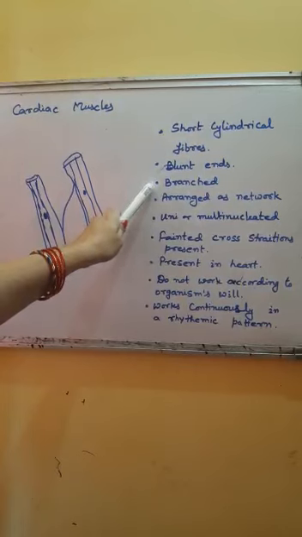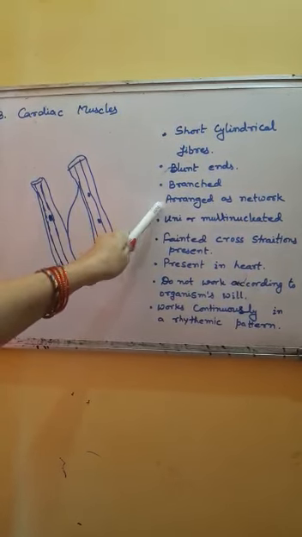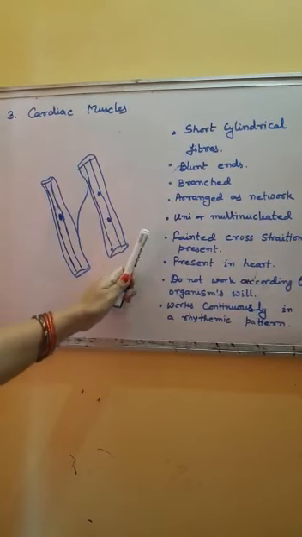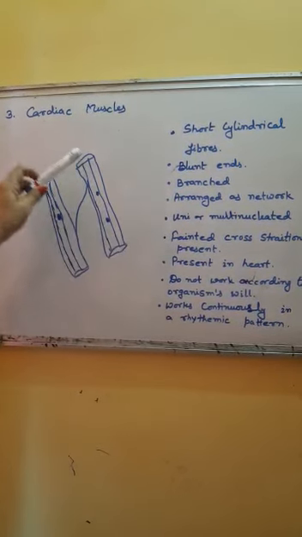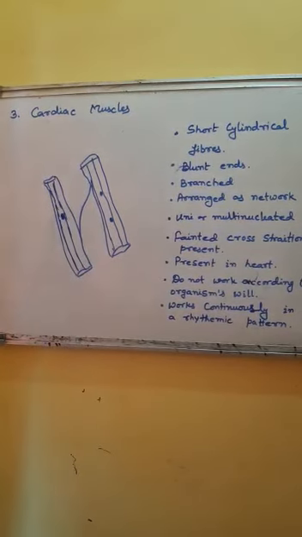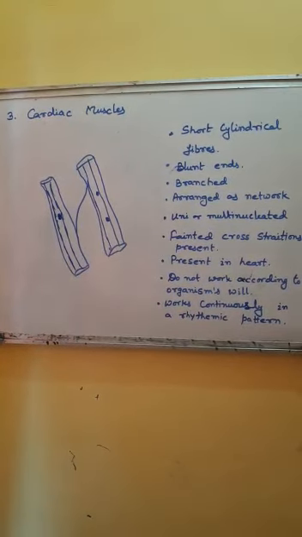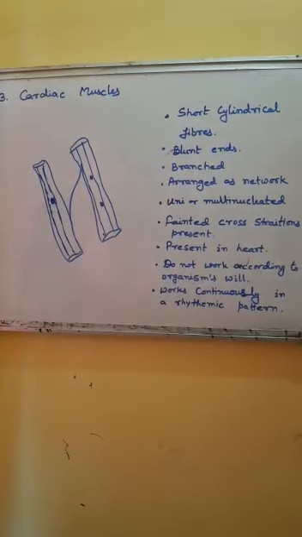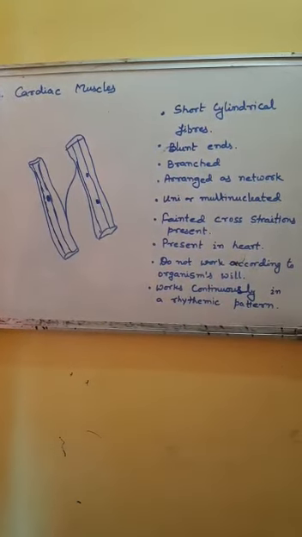These are branched and arranged as networks. These may be uninucleated or multinucleated. These show faint cross striations. Faint linings may be present. These do not work according to the organism's will, but work continuously in a rhythmic pattern.